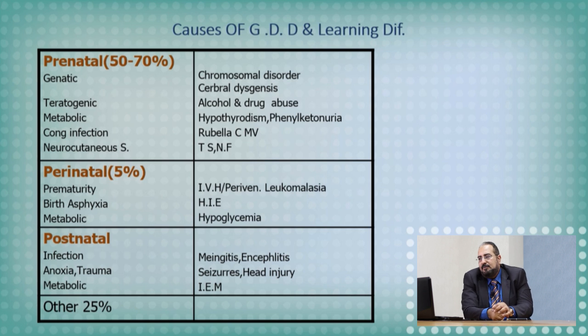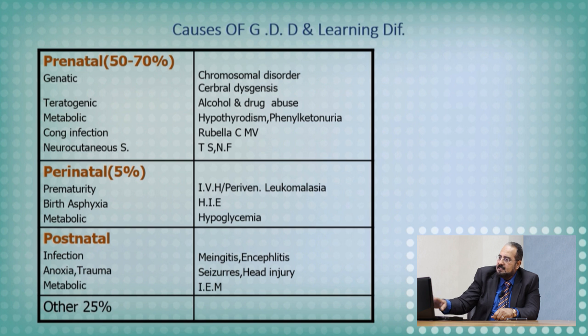This table is an example of the causes of global developmental delay. As we said before, global developmental delay equals mental retardation, but we use this term before the age of 5 years. There are prenatal causes, perinatal causes, and postnatal causes. The causes vary between genetic, metabolic, congenital infections, asphyxia, metabolic disorders, general infections, etc. These are examples of the causes of global developmental delay, which has a lot of causes. The effect may start in the prenatal period, deranging the brain and its function, or in the perinatal period or the immediate postnatal period.